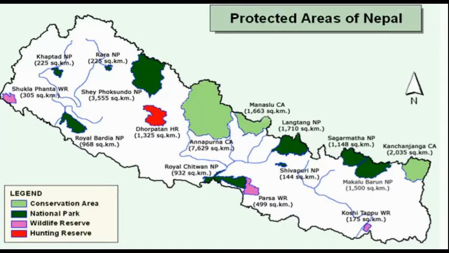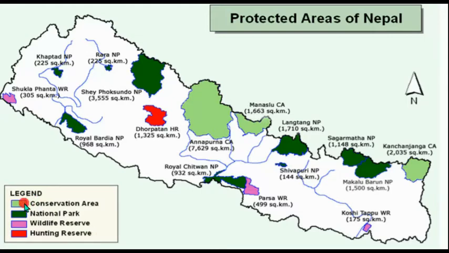So by identifying the impact of environment degradation on humans and other organisms, it is necessary to bring necessary programs before the condition gets worse. So conservation areas, national parks, wildlife reserves, and hunting reserves are established in our country.